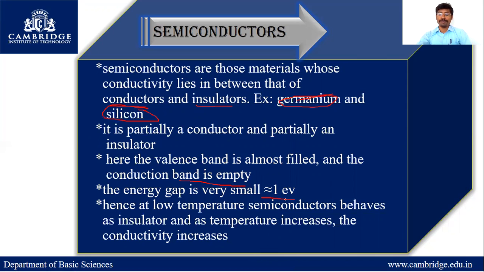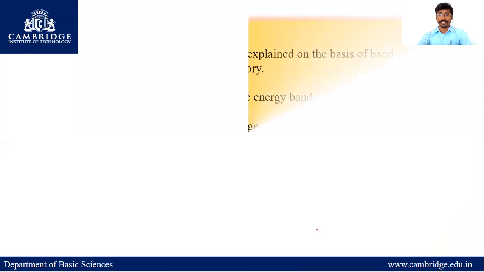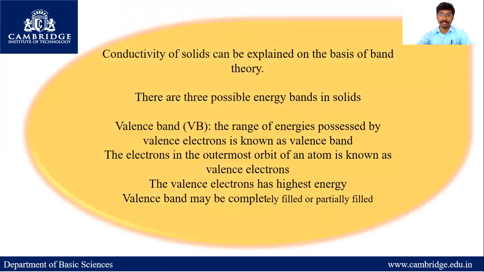Hence, at low temperature, a semiconductor behaves as an insulator, and as the temperature increases, the conductivity also increases. The conductivity of solids can be explained on the basis of the band theory. There are three bands: valence band, conduction band, and forbidden energy gap.